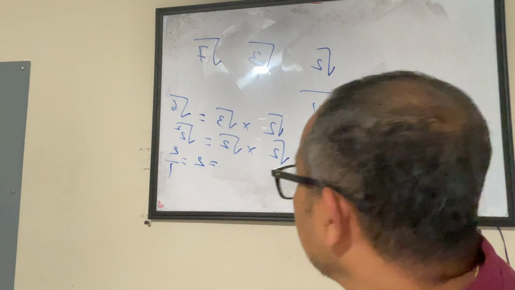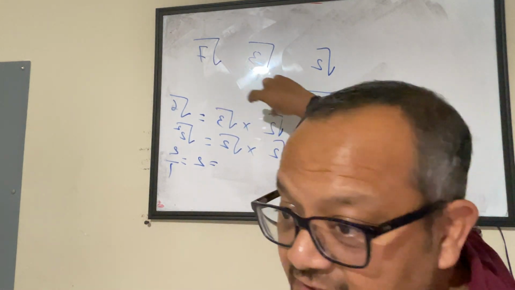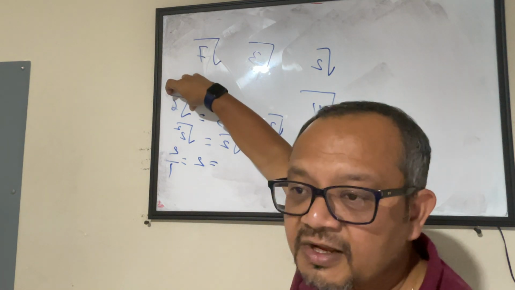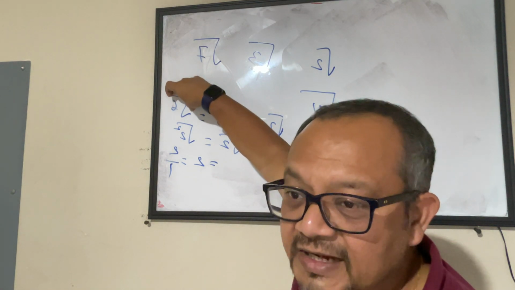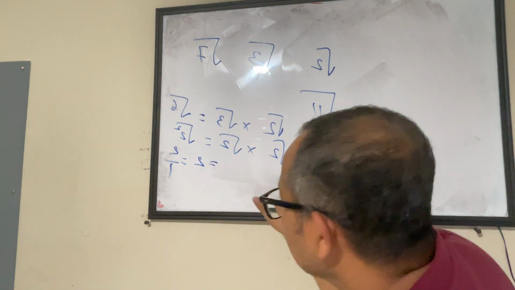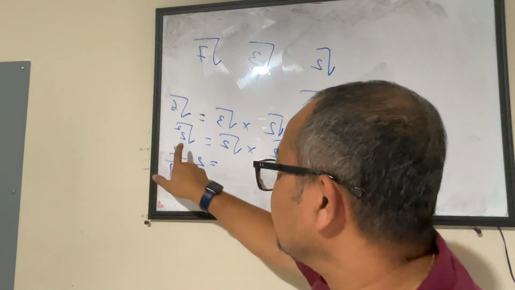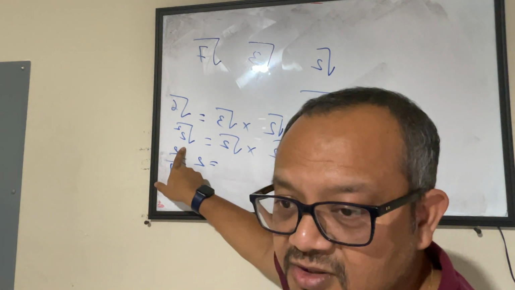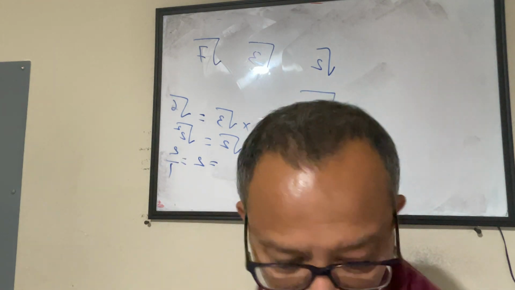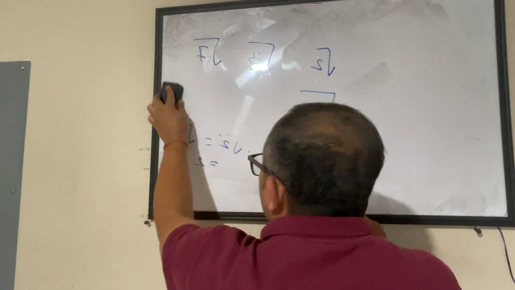So if the two numbers you are multiplying are different irrational numbers, it's highly likely that the product will be an irrational number. If you are multiplying the same irrational number with itself, then only it will become a rational number. Okay?